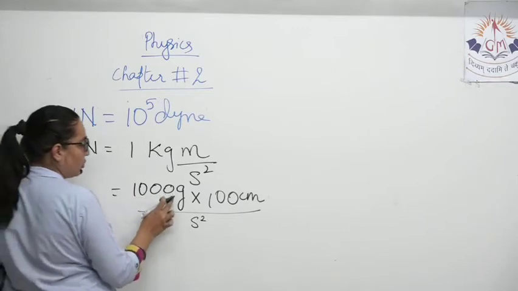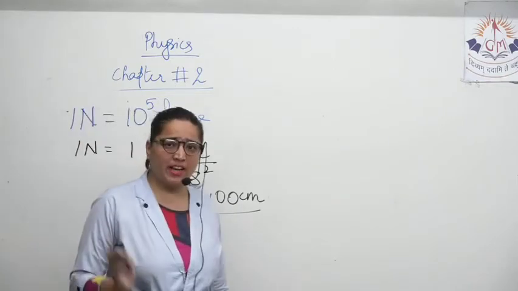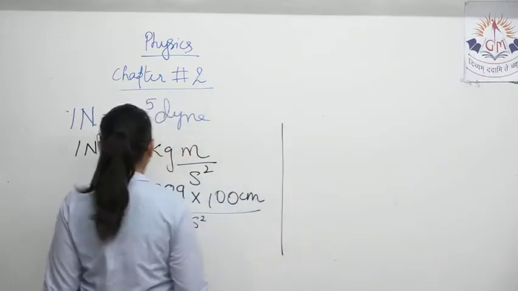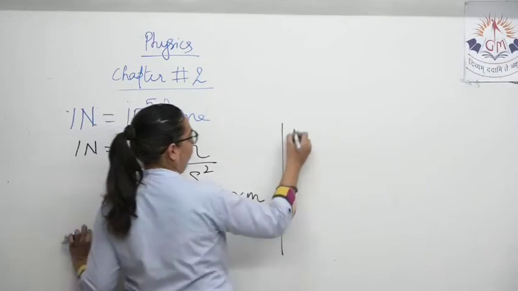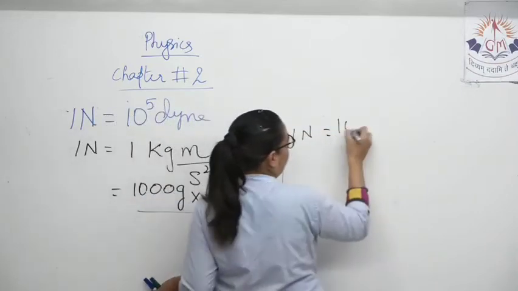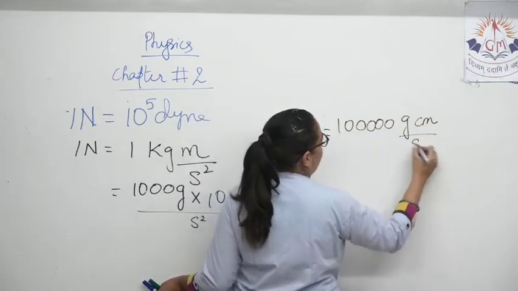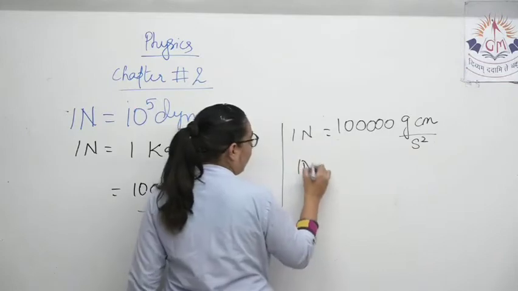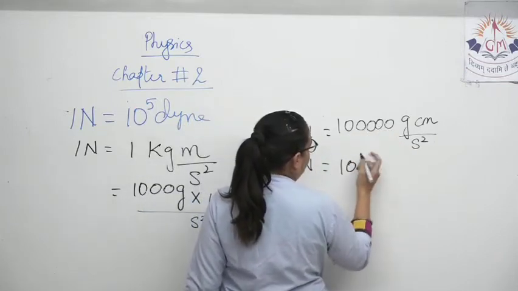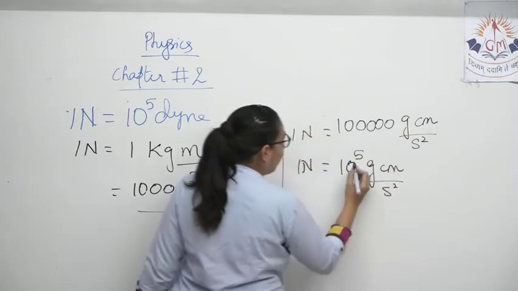So 1, 2, 3, 4, 5. How many zeros are there? 5 zeros. So 1 Newton is equal to 10 raised to 5 gram centimeter per second square. This is dyne.